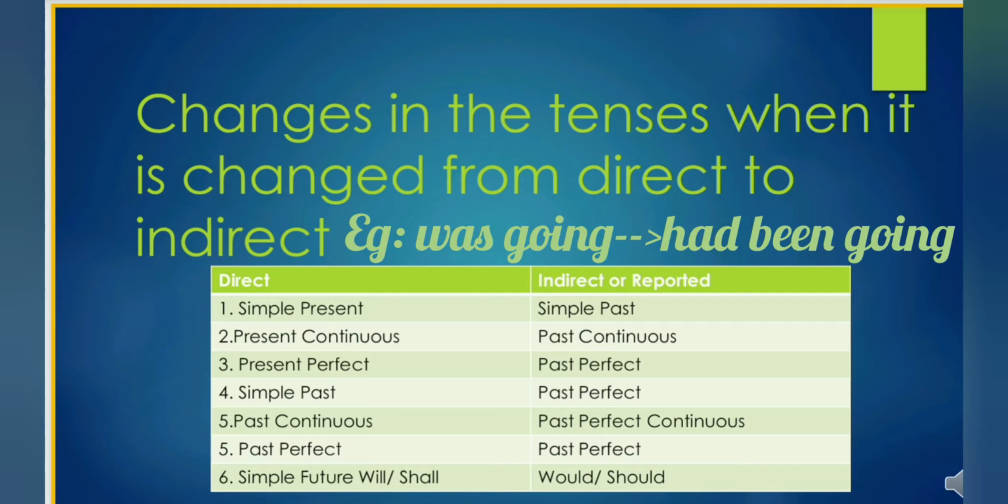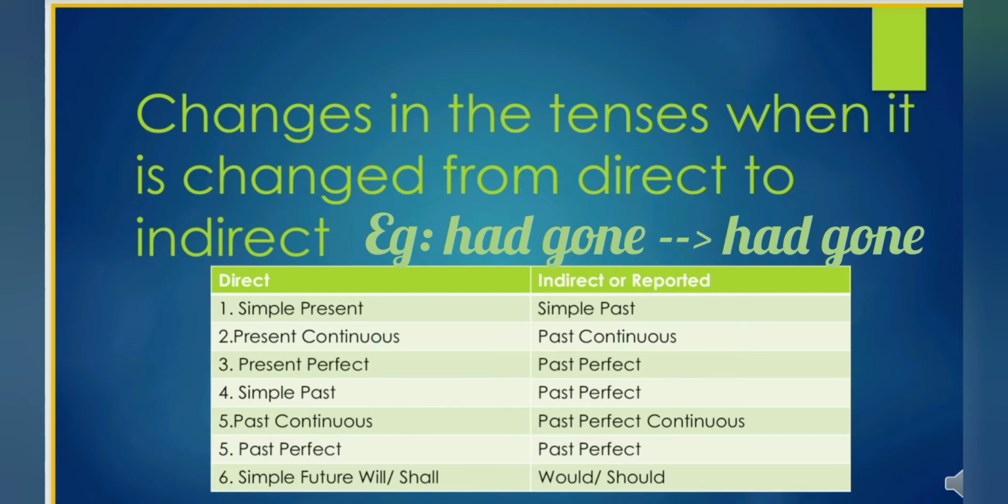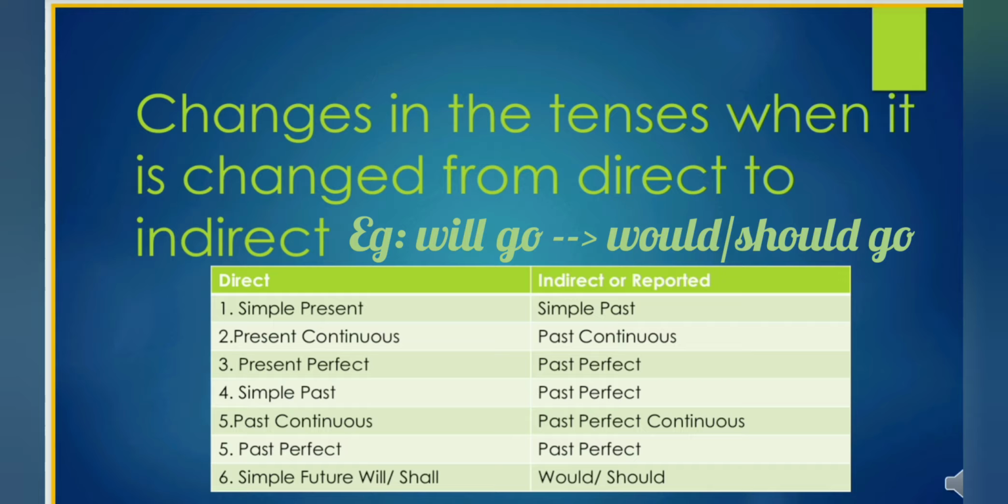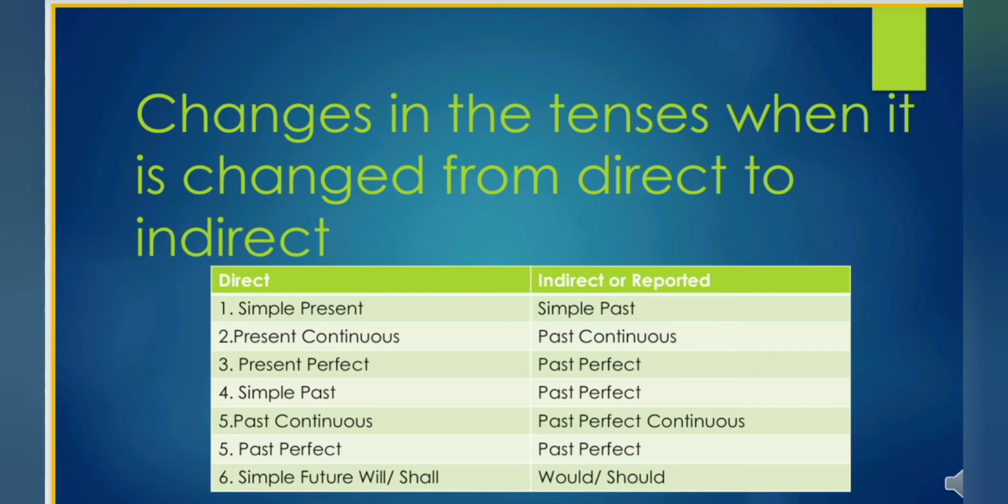Past continuous tense will be changed to past perfect continuous tense. And past perfect tense, there will be no change for the tense. And simple future, that is will or shall, will be changed to would or should. This is rule number 1. You have to remember, while changing from direct to indirect speech, what are the changes in the tenses.